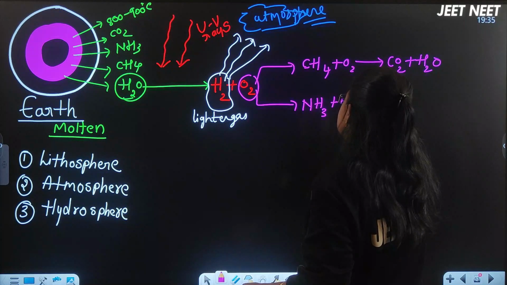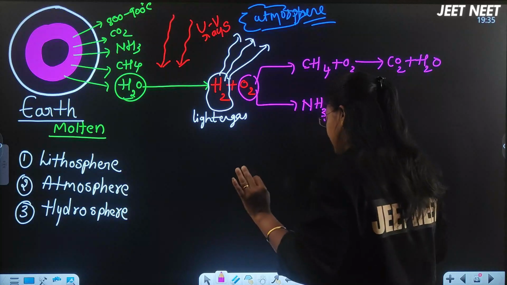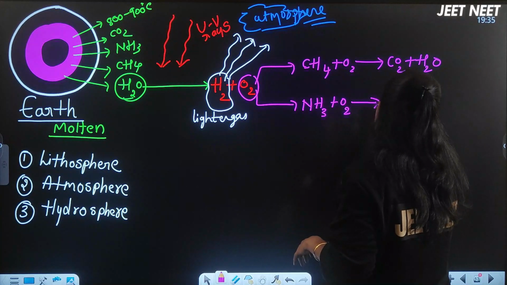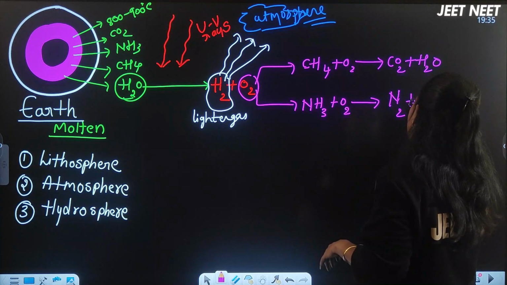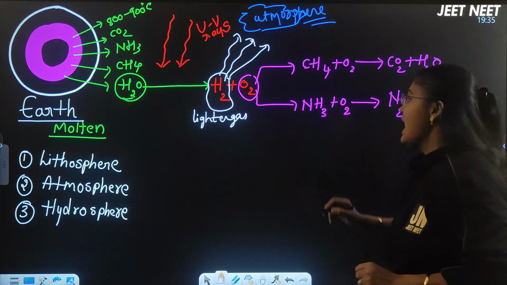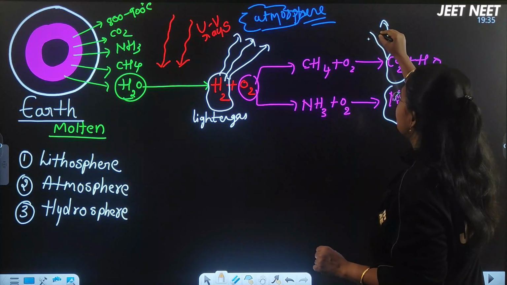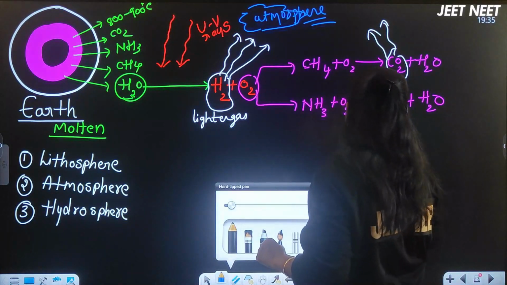When ammonia is combining with oxygen, because oxygen was not in a free form, it was forming N2 plus H2O. Right? So this is the reaction which was formed, and this CO2 as well as N2 also slowly started to escape.